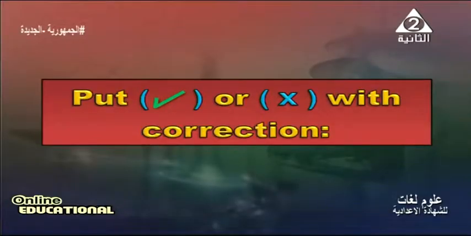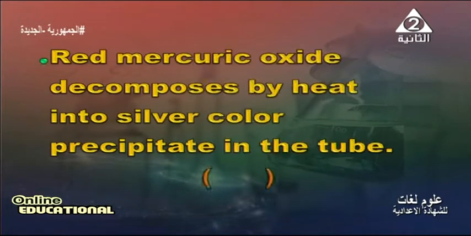Another question, put true or false with correction. Red mercury oxide is decomposed by heat into silver color precipitate in the tube. Again, this question is a chemical reaction. If we write HgO and heat HgO, it will decompose by heat into silver color. It is a true statement because the mercury oxide HgO will decompose into Hg, as a silver color, or mercury, plus oxygen.